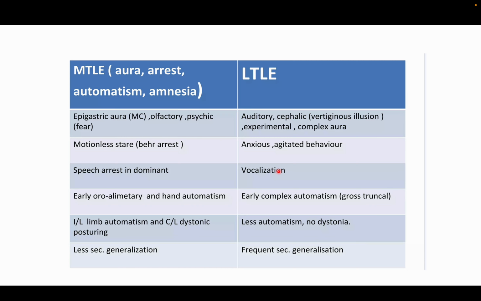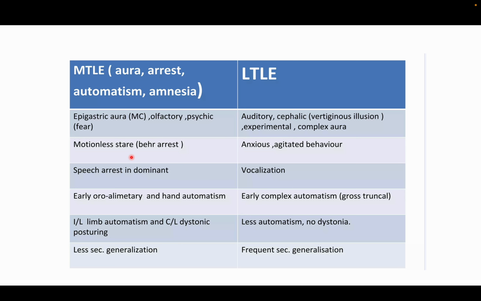So this is the classical picture of frontal lobe seizures, and this is the difference. Now the temporal lobe. There is medial temporal lobe epilepsy and lateral temporal lobe epilepsy. In medial temporal lobe epilepsy, aura will always be there, behavioral arrest will be there, automatism will be there, and amnesia will be there. Aura, epigastric aura as we discussed, then they'll have a motionless state. This is the behavioral arrest we are talking about. So always the 4 A's. Aura, which can be mostly autonomic or olfactory aura. Arrest is behavioral: suddenly they start a motionless stare.